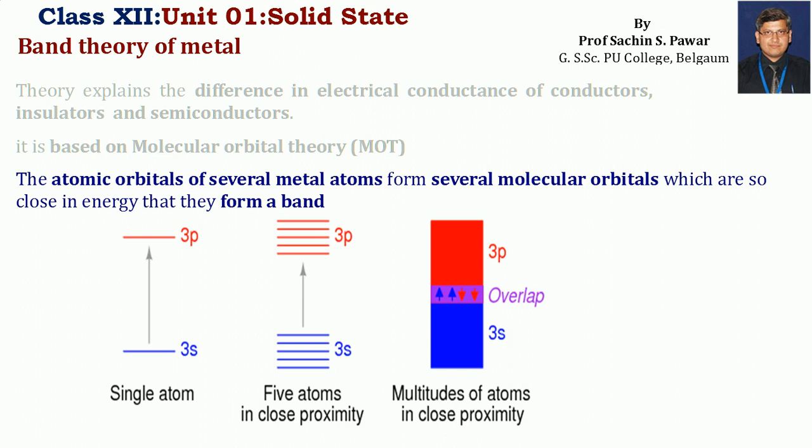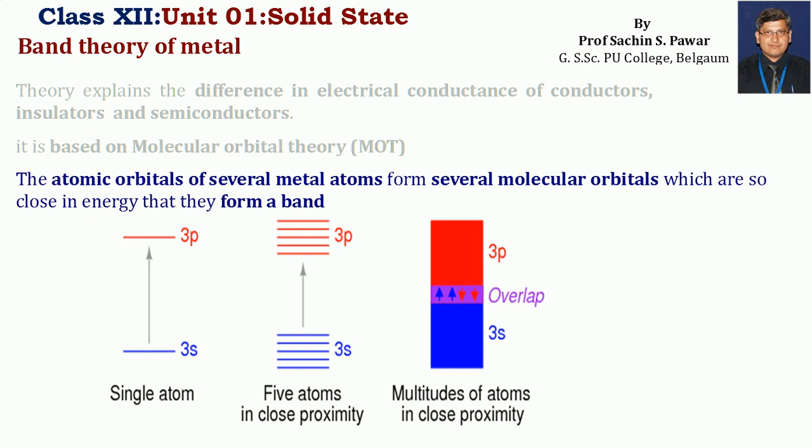Here, if I consider band theory, according to this, several atomic orbitals of the atoms will mix together to form several molecular orbitals, and those molecular orbitals which are of close energy combine together to form a band. To explain this, I have taken an example here, a single atom which is having 3s and 3p orbitals. Now, many such atoms are there in the sample. So say 5 atoms are there in the sample. Now these 5 atoms have 3s orbitals of same energy, 3p orbitals of same energy. Now these will overlap and form molecular orbitals. 3s and 3p molecular orbitals are formed.